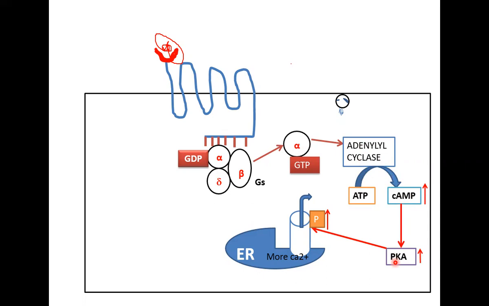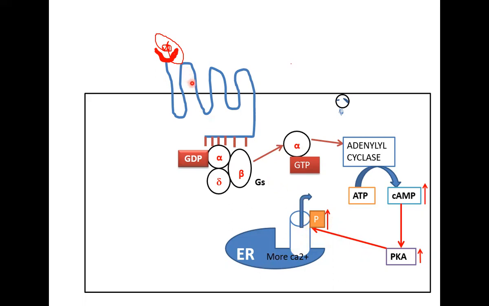And kinases phosphorylate. When they add a phosphate group to the calcium channel of the endoplasmic reticulum, it is going to bring out more calcium to the cell, and I'll get my cellular effect.